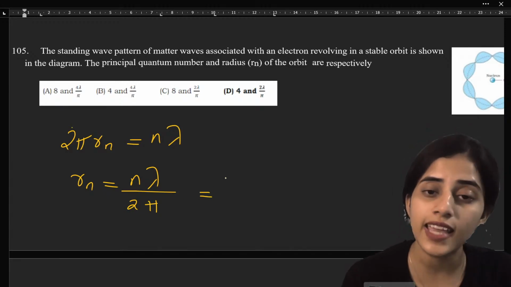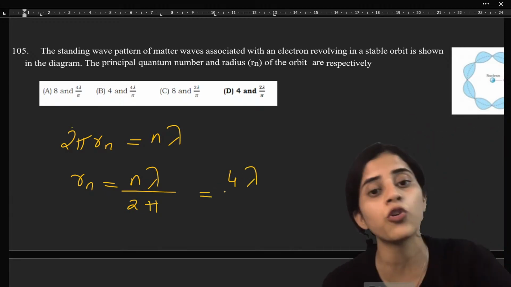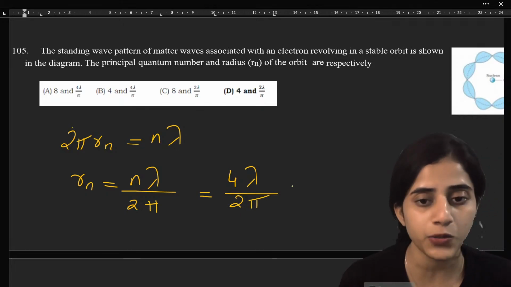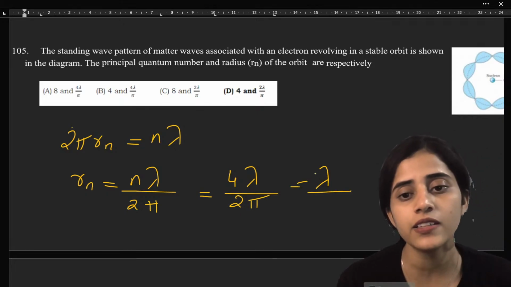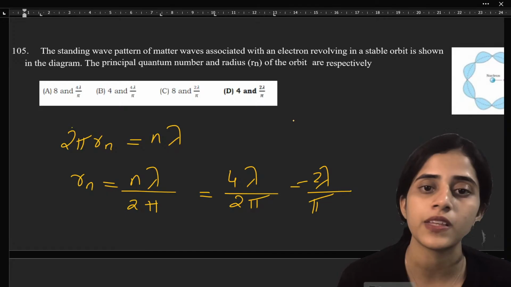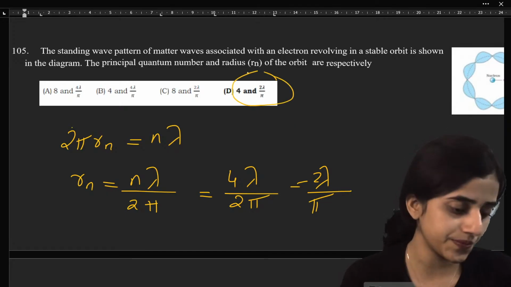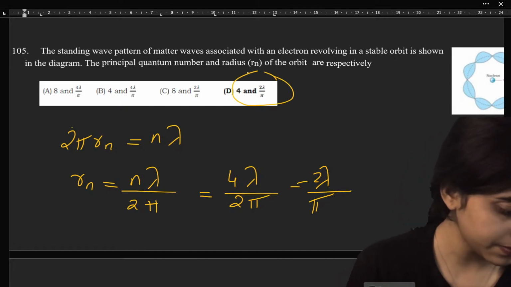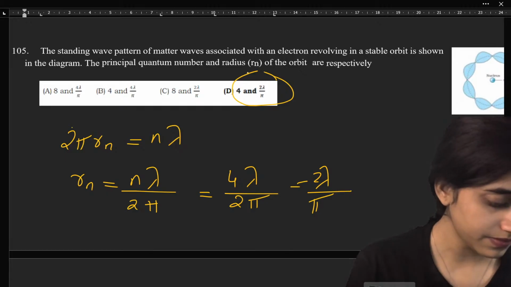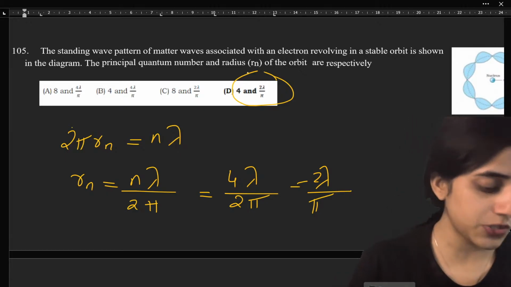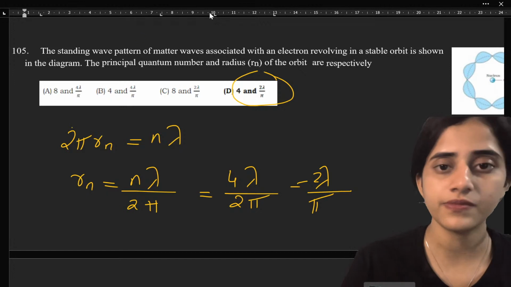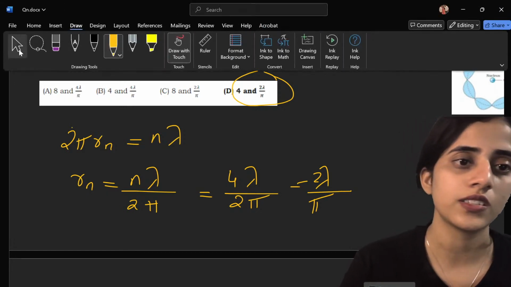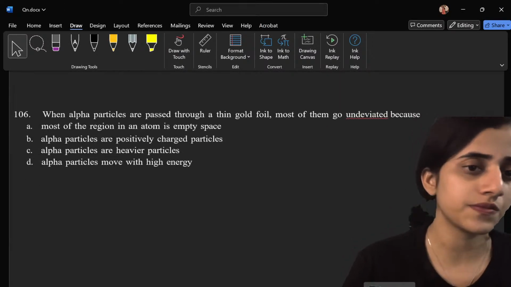Now, what is N? 4, because there are 4 full waves. 4 lambda by 2 pi, so this is 2 lambda by pi. So the answer is option D. Okay, Sapphire Soul. Yes, yes. Very good.